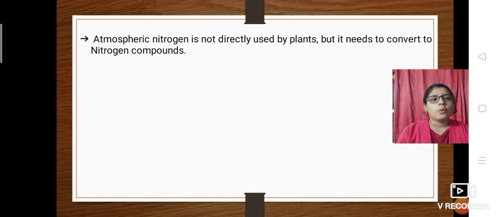It needs to be converted into nitrogen compounds, and these nitrogen compounds are used by plants. The plants don't use atmospheric nitrogen, but they use nitrogen compounds. So the atmospheric nitrogen goes into the root nodules of those plants and converts into nitrogen compounds, and those nitrogen compounds are sent into the upper part of the plant.